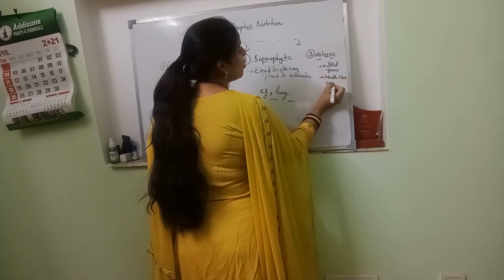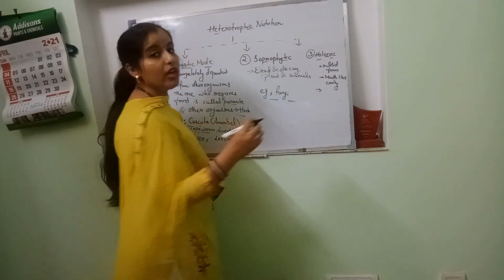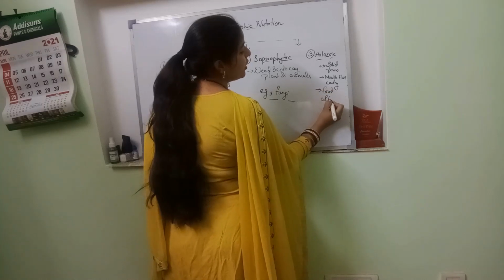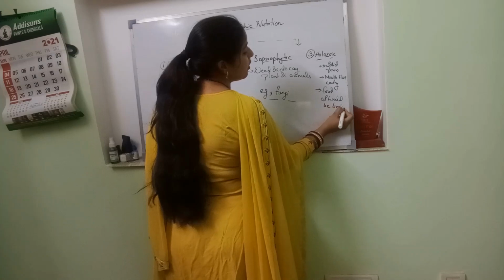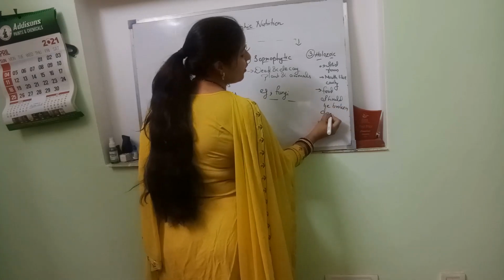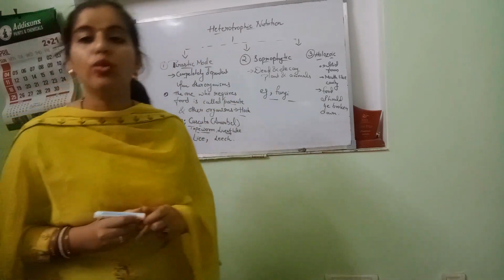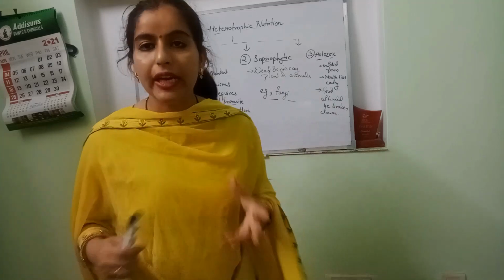And third, the food should be broken down inside. So these are the three modes of nutrition. Let's discuss holozoic nutrition in detail.